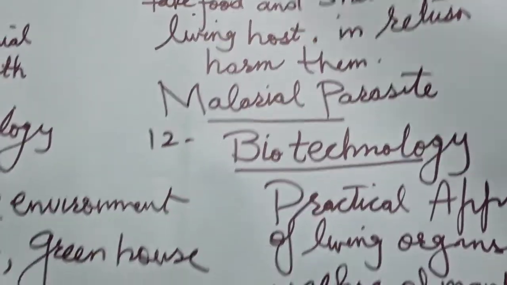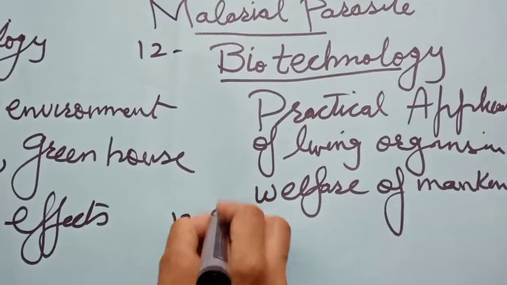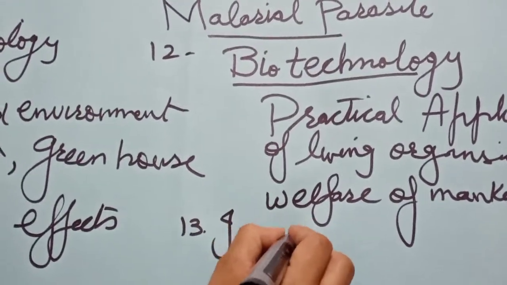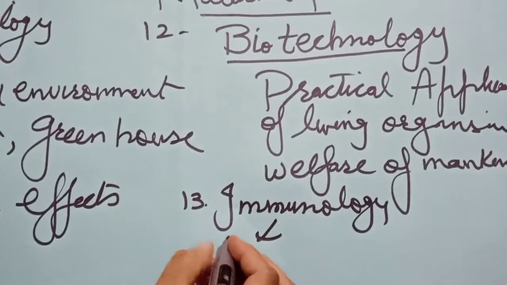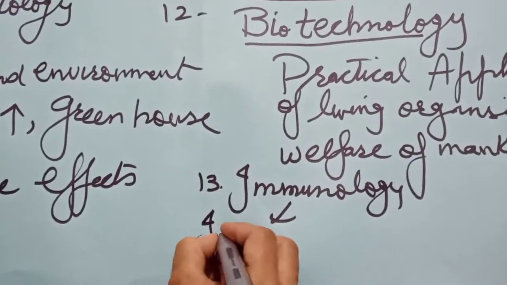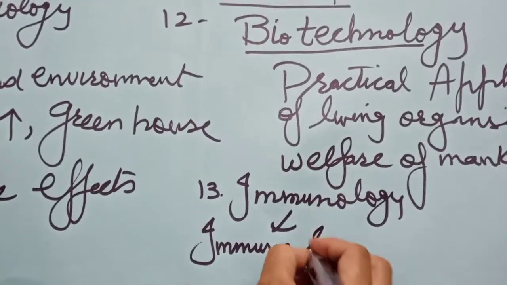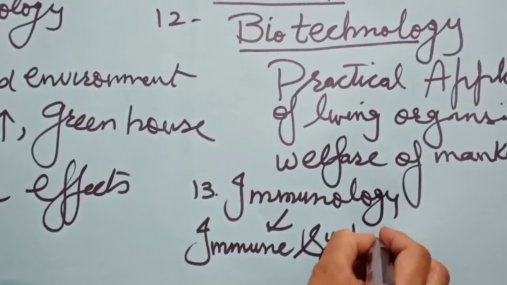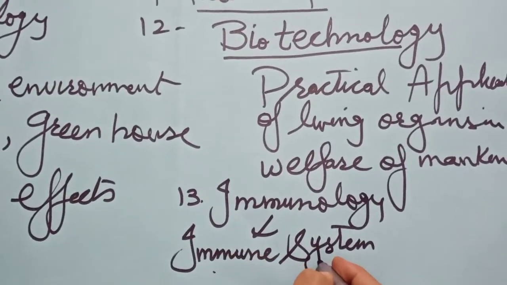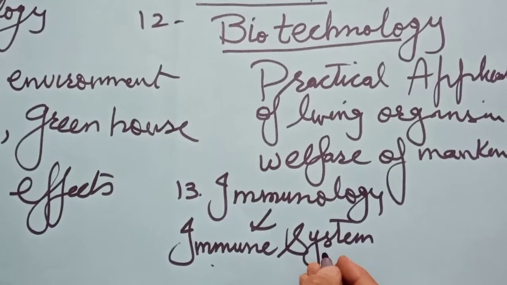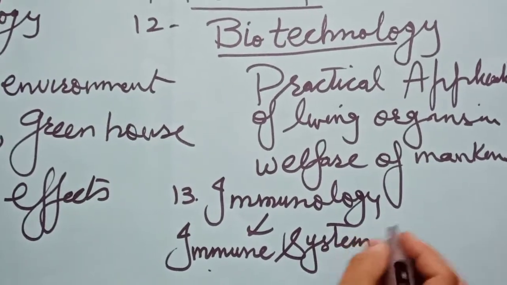Okay, another one is immunology. Immunology is related with your immune system. Immune system, the defense system, is your body army. It's a system of animals which defends the body against microbes.